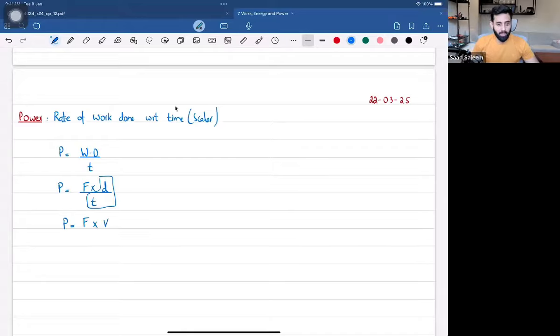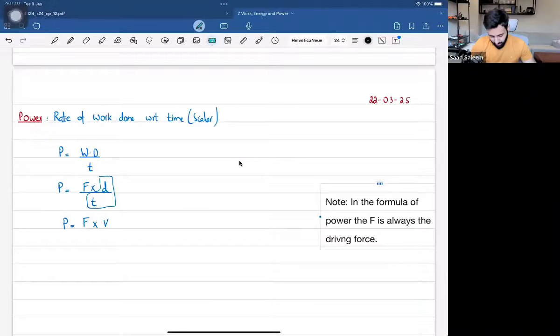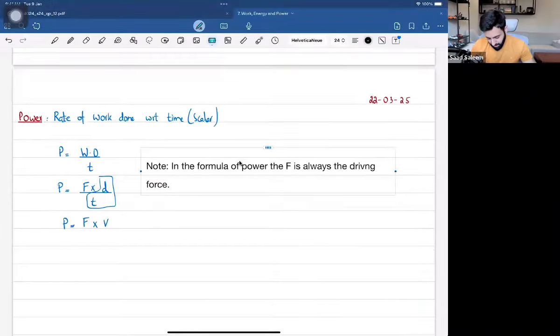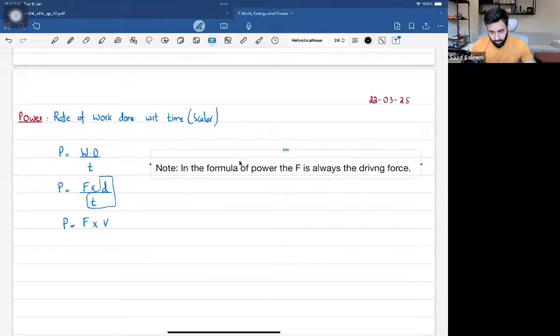And remember that whenever we are talking about power, there's an important note which I'm going to make, you guys write down. That is, the force is always the driving force. Okay, so power किसमें होती है? Power होती है engine में. ठीक है, power normally आपके एक engine में होती है. It's an engine that develops power. Or maybe if, let's say, you're pedaling a bike, that is when you have power. So we're talking about the driving force. So in the formula of power, F is always the driving force. I want you guys to keep that in mind at all times, that the formula of power has driving force into velocity.